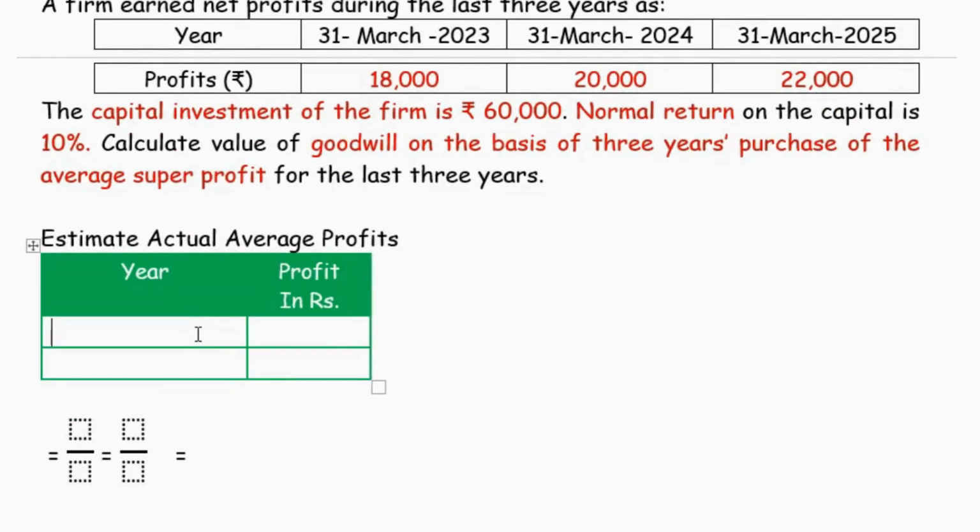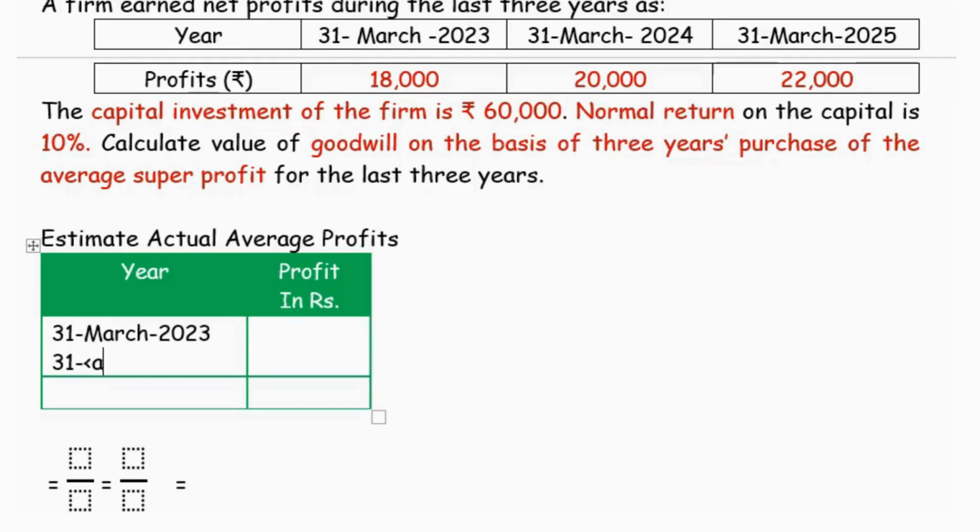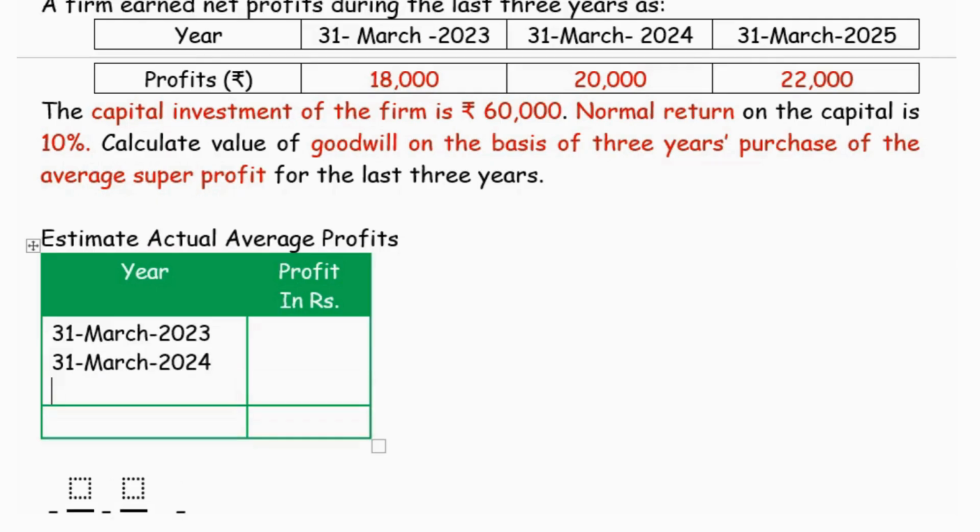The company gives us the profit details for 3 years: 31st March 2023, 31st March 2024, 31st March 2025. We are given the actual profit earned in these 3 years: 18,000, 20,000, 22,000. Totaling it, we get 60,000.